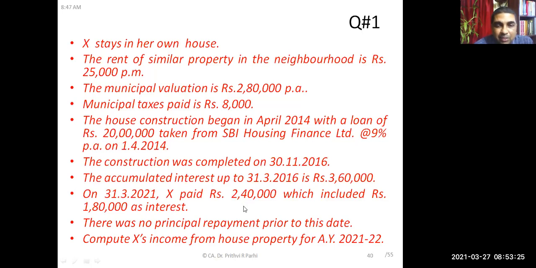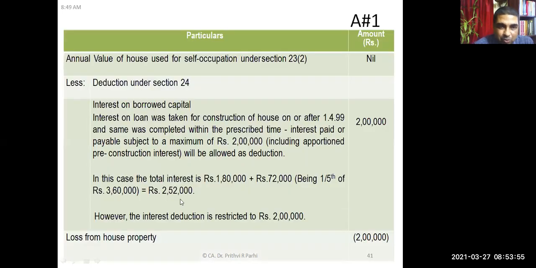That means how much interest and how much principal has he paid? The interest is 1,80,000. The remaining amount, 60,000, is the principal. And you already know the pre-construction period interest is 3,60,000.